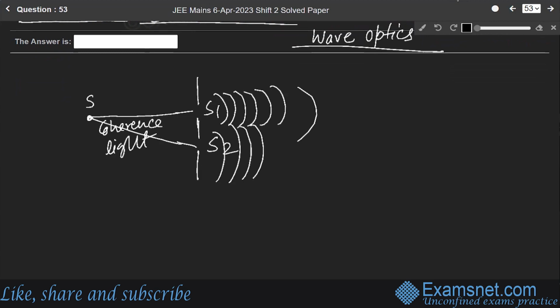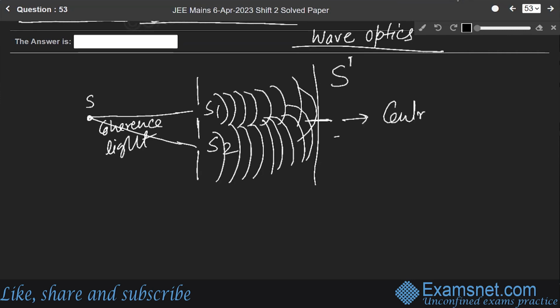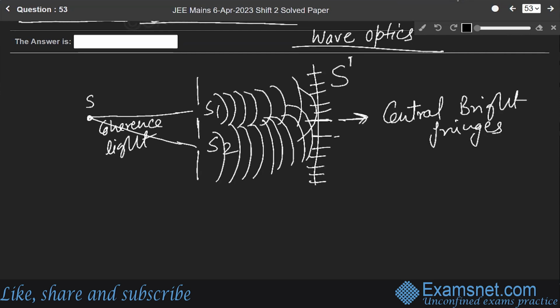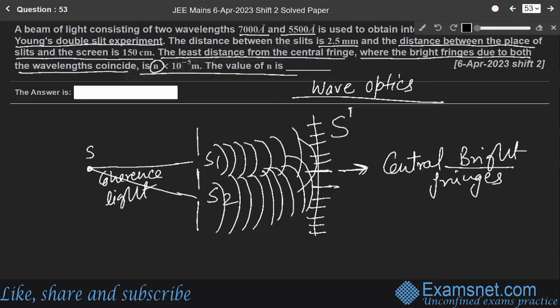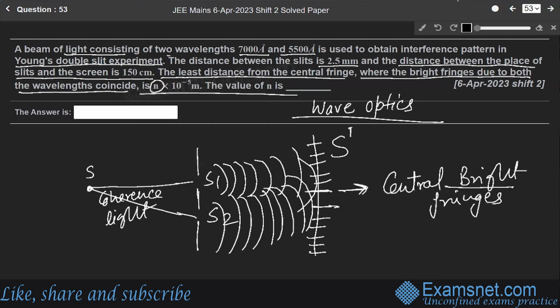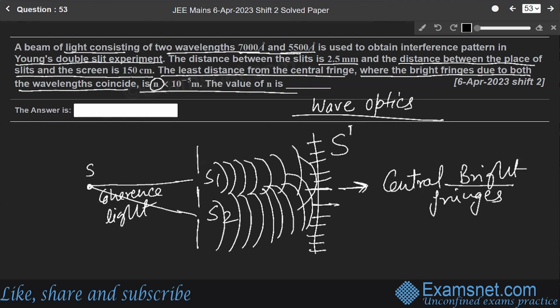From these two slits, different wave fronts are emerging, and there is a screen S dash, and we are getting a central bright fringe and different fringes. The central one is bright. We are getting fringes of alternating minimum and maximum intensity, so different bright and dark fringes. The central one is the bright one, and alternating ones will be dark and bright, dark and bright. So the light consists of two wavelengths, 7000 angstrom and 5500 angstrom.